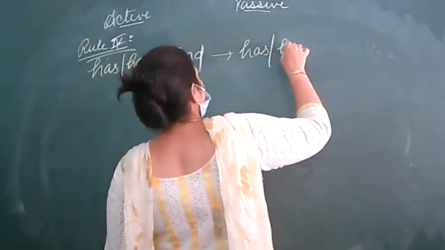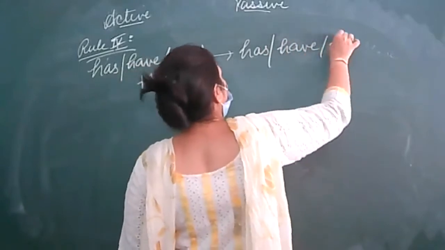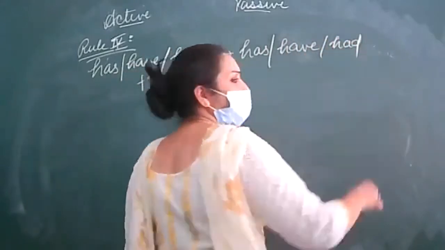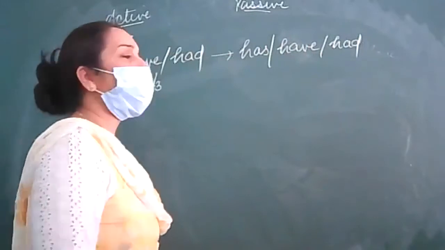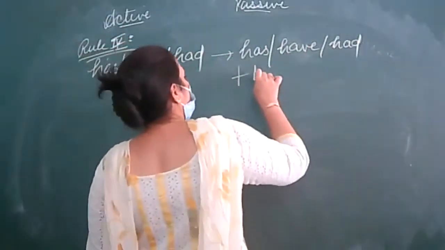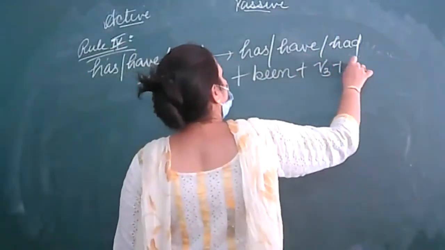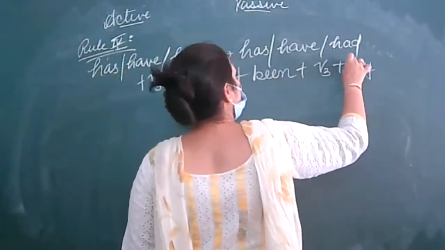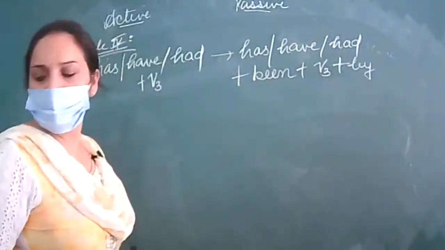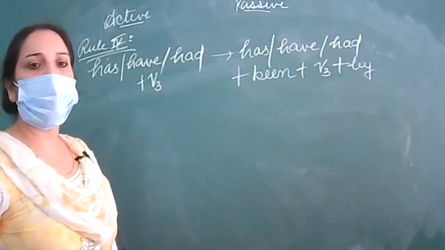With has, have and had, what will you be adding? We'll be adding been plus verb third form.